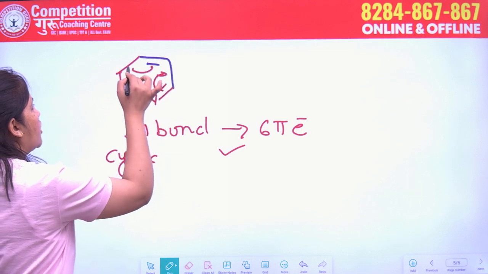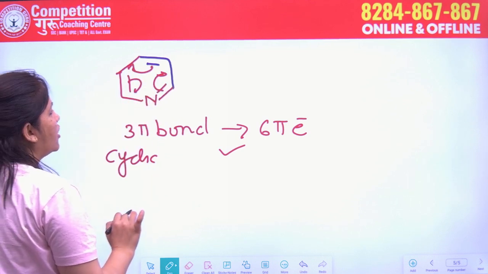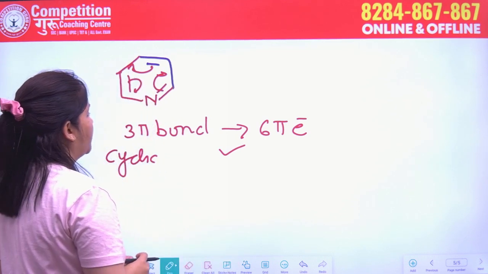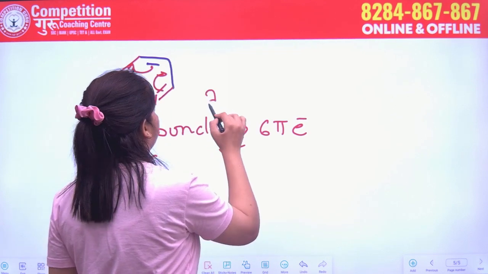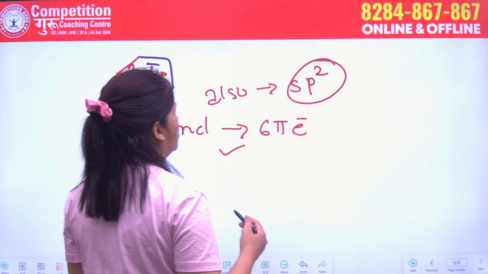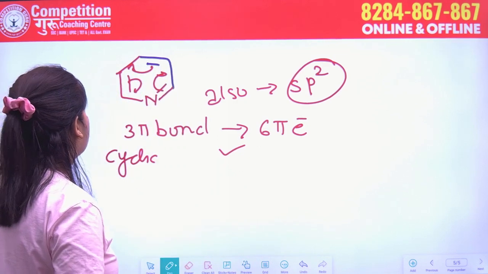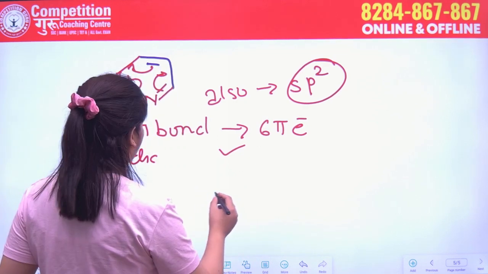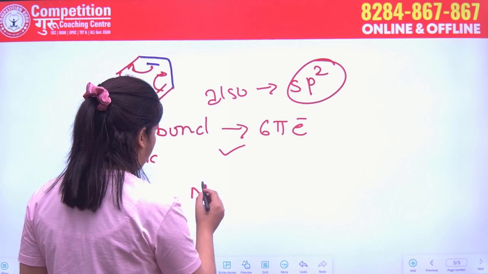There is also delocalization, means conjugation of the electrons, and also here all atoms are sp2 hybridized. Okay, so now you have one question in your mind.